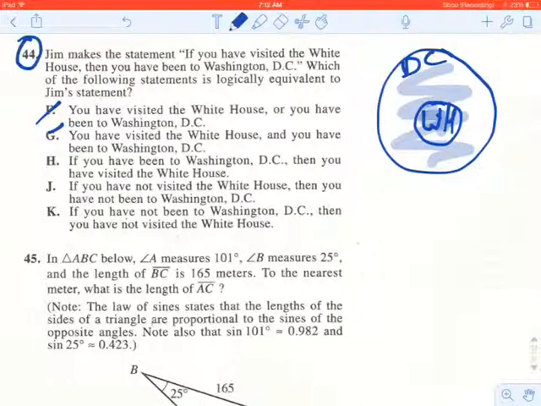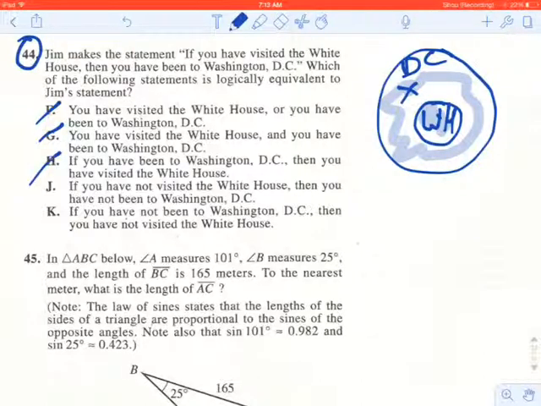H says, if you have been to Washington, D.C., then you have visited the White House. So if we look at our graphic, well, is it possible to be in this D.C. circle but not in the White House circle? Yeah, there's plenty of space. Actually, I'll get rid of this first. So all of this, you could be anywhere in here and you'll be in D.C. but not in the White House. So that's not true, right? Let's say you're here. You can be in D.C. but not have been in the White House.